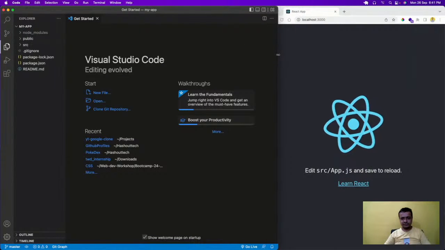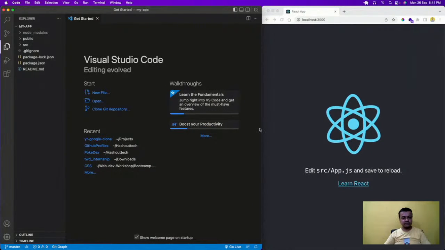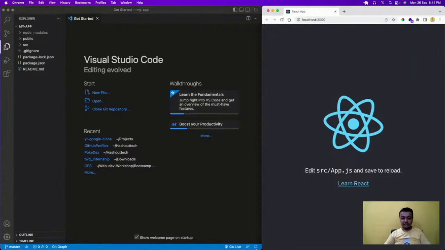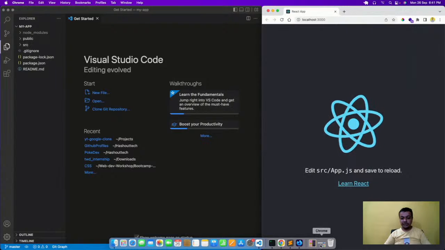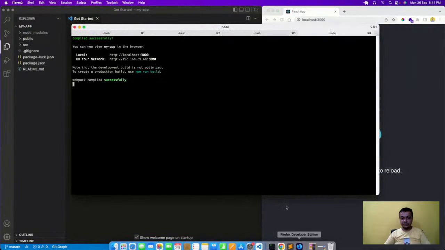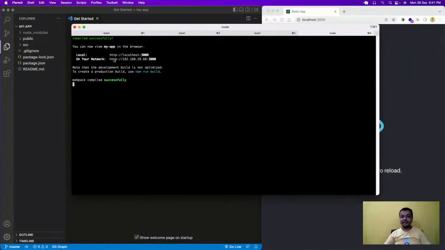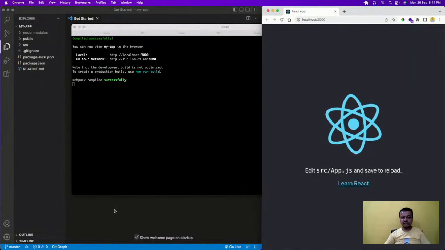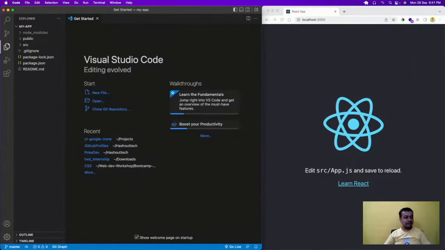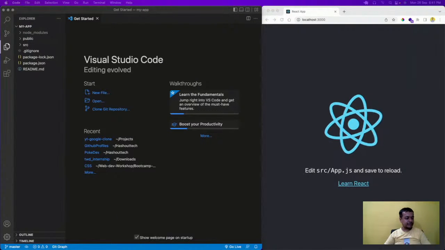Okay, so yeah, this is done. And see, this will continuously keep on running. Where is my terminal? Yeah, this is my terminal. It will continuously keep on running. And it is also telling that it is opening on localhost 3000. Localhost 3000 is open, and we'll see the famous React logo here, and we'll get started with React.